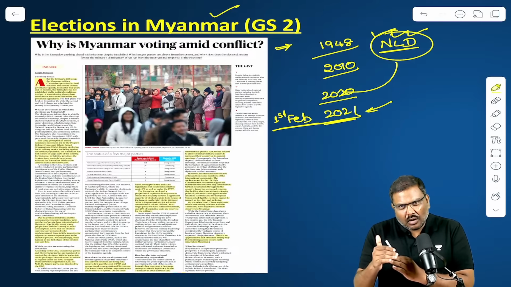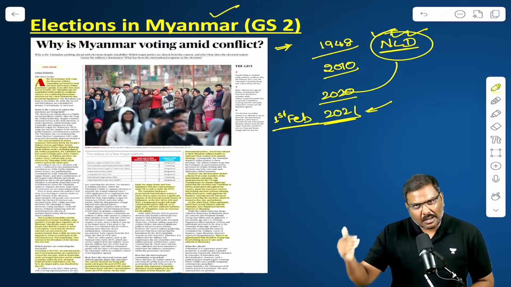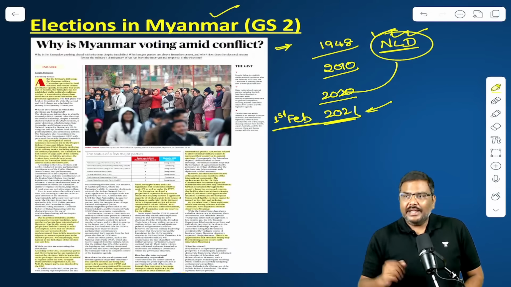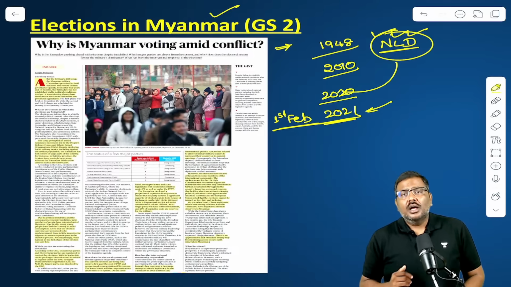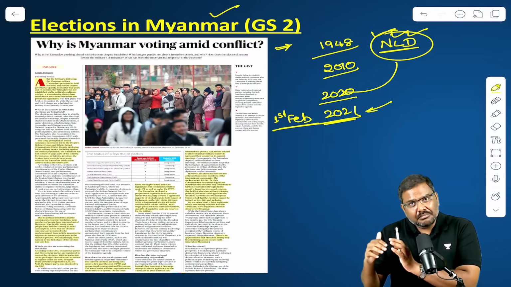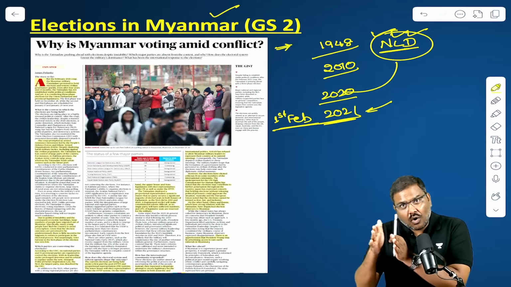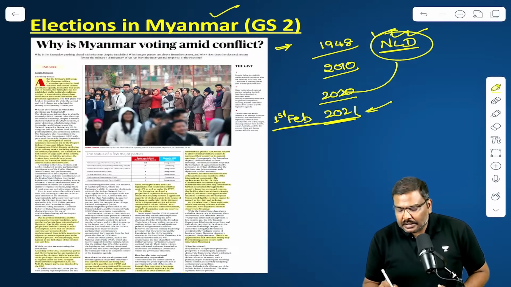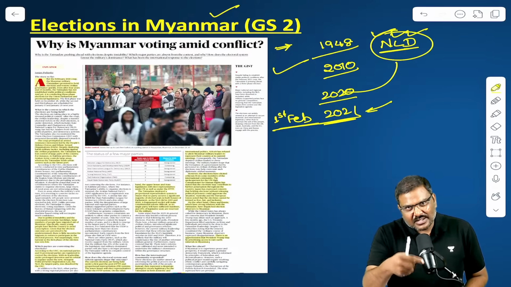Now, when this has happened on one side, there has been opposition to the military rule. There have been multiple rebel groups fighting against the military. A lot of parts within Myanmar have been lost by the military and are controlled by the rebel groups. When this kind of conflict is happening in Myanmar, there is an election being conducted. The first round has already happened.